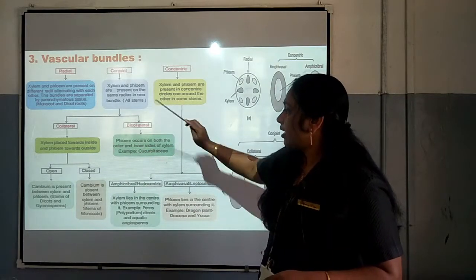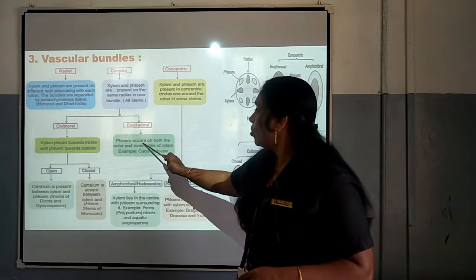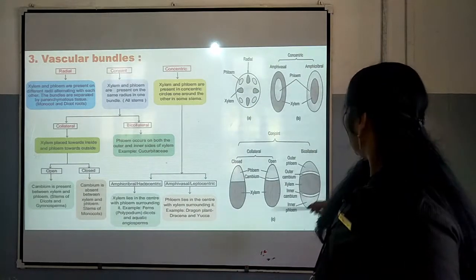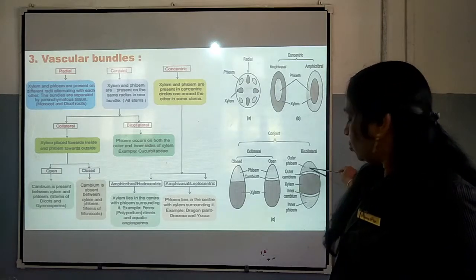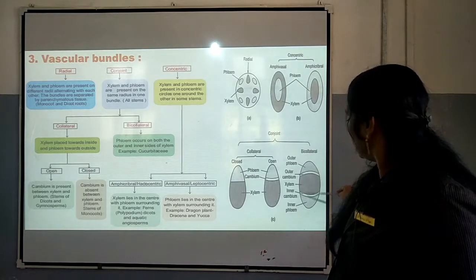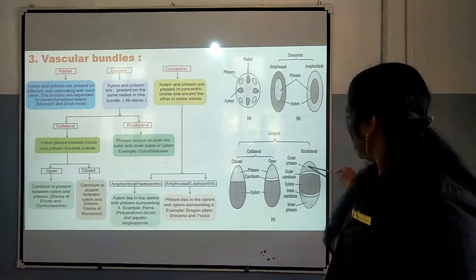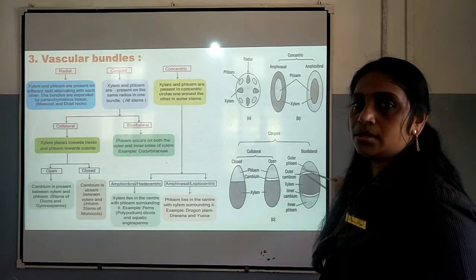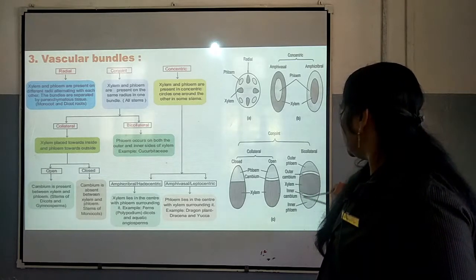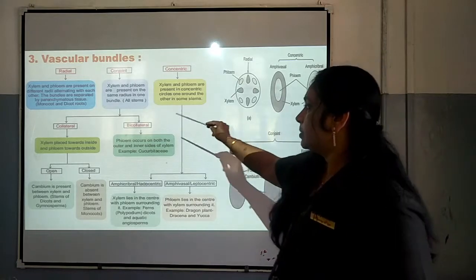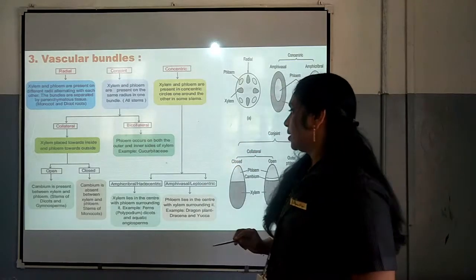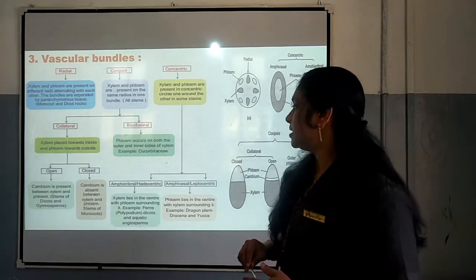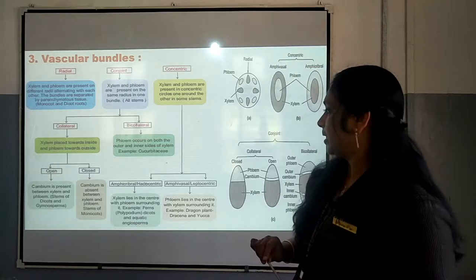Now, next one is bicollateral. Phloem occurs on both the outer and inner side of xylem. When the phloem is present on both the outer and inner side, two types of phloem we can see. One is seen in the outer side, the other one is seen in the inner side, and xylem is in between these two phloem. Such type of arrangement of vascular bundle is termed as bicollateral, and it is seen in Cucurbitaceae family.